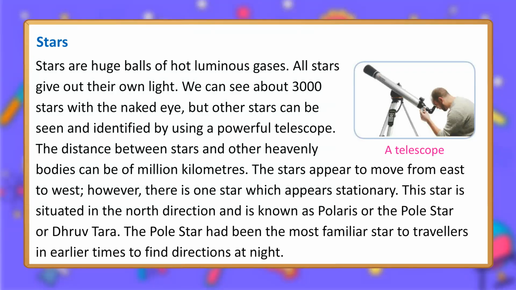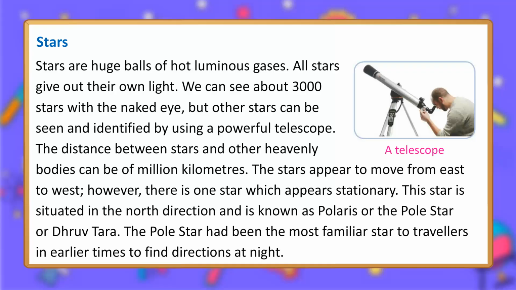The stars appear to move from east to west. However, there is one star which appears stationary. This star is situated in the north direction and is known as Polaris or the pole star or Dhruv Tara. The pole star had been the most familiar star to travelers in earlier times to find directions at night.